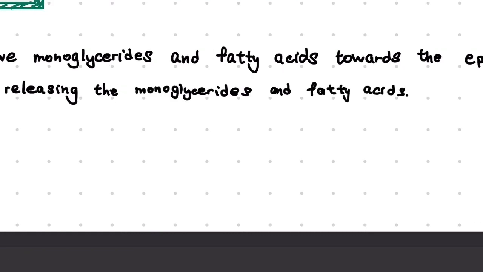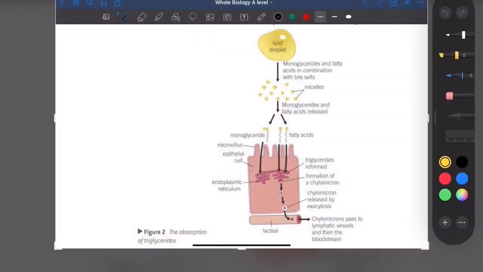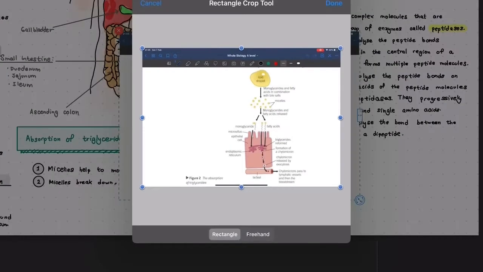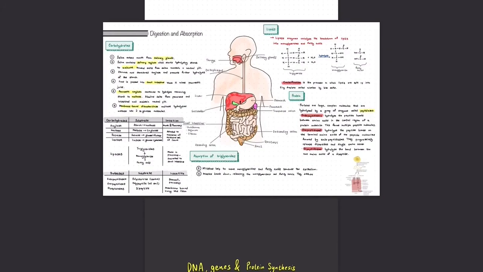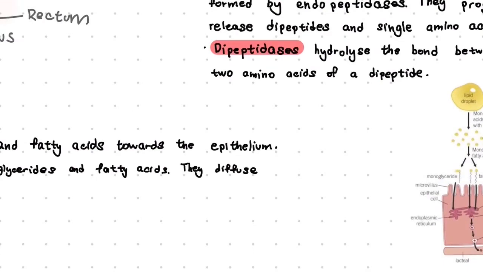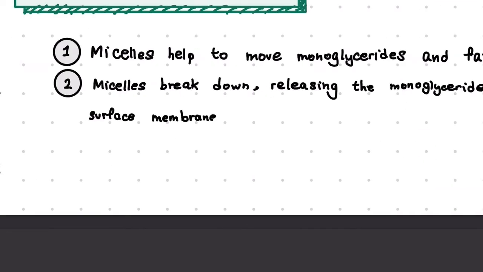As these molecules are non-polar, they can diffuse directly through the phospholipid bilayer without the use of a channel or transport protein. They combine to form triglycerides in the epithelial cell and associate with cholesterol and lipoproteins to form chylomicrons.